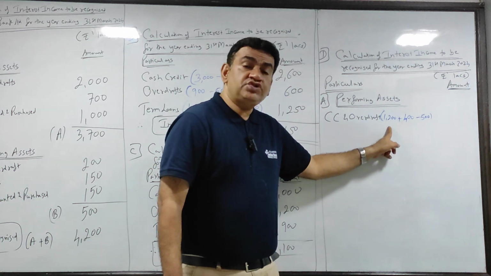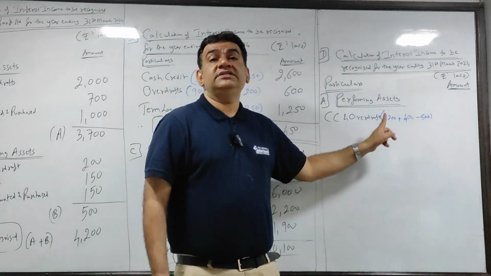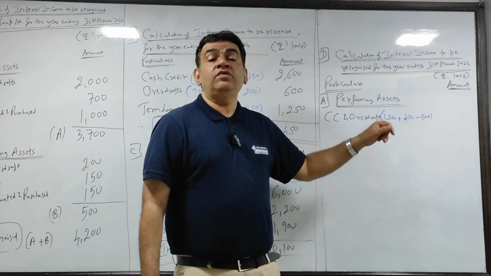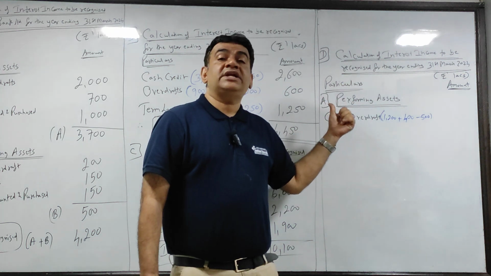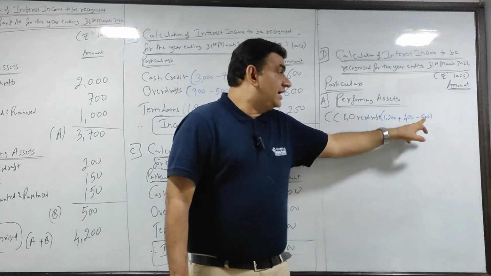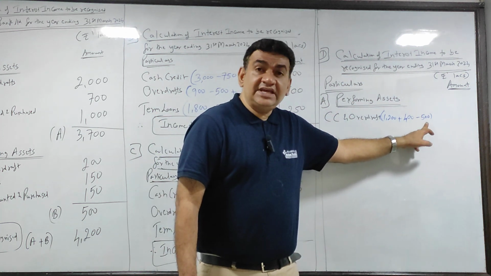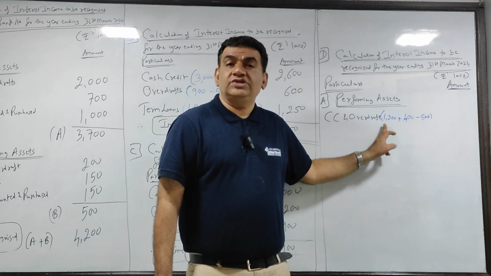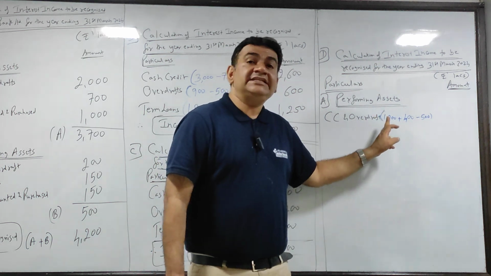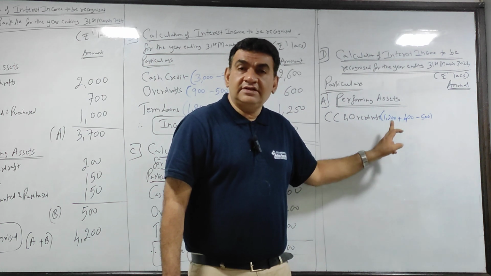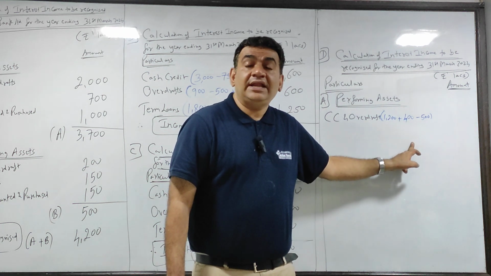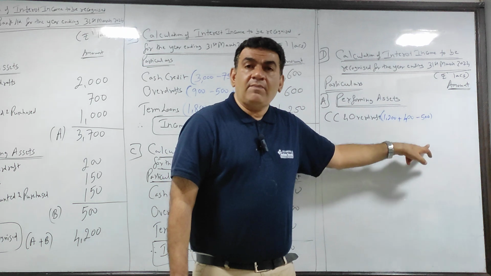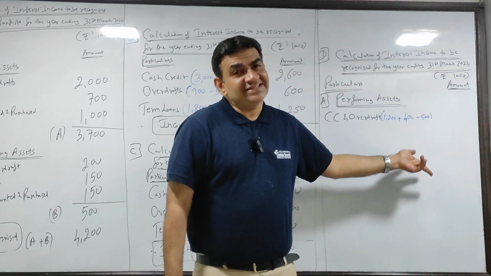So when I get this 1200, if no information, this 1200 will include first what is outstanding of last year. So I deduct outstanding of last year because ये 500 already 1200 में included है. So in short, interest received during the year plus outstanding of current year minus outstanding of last year.